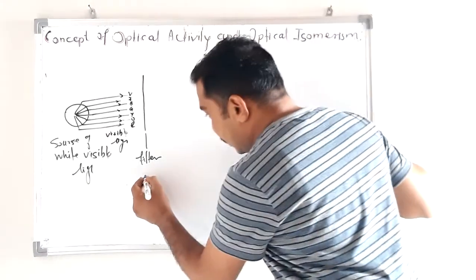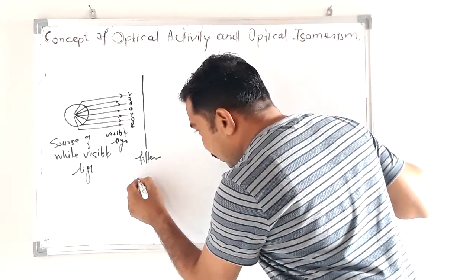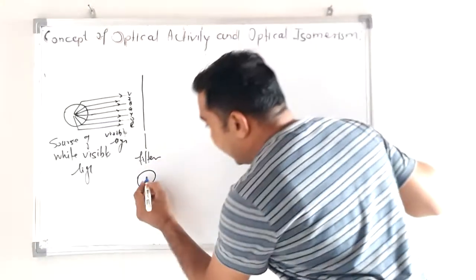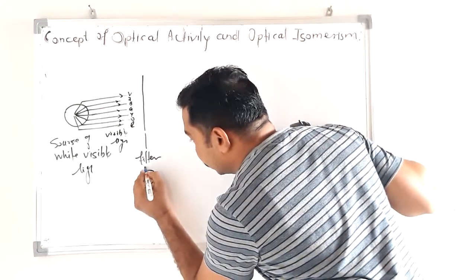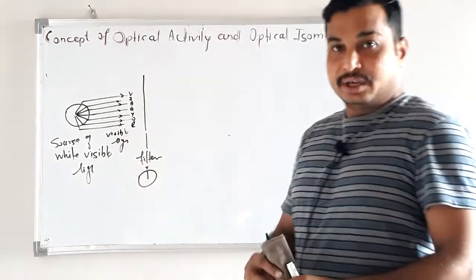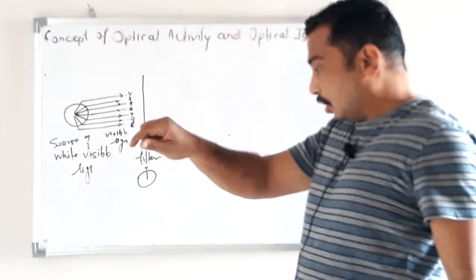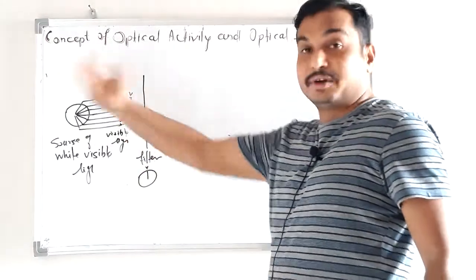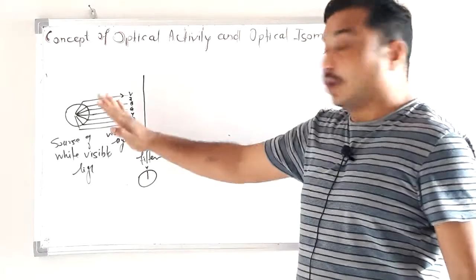Suppose I put this filter at the yellow position. Suppose there is one adjustment knob. If we put the knob on yellow color, then this filter will allow only yellow color. The remaining colors will be blocked.